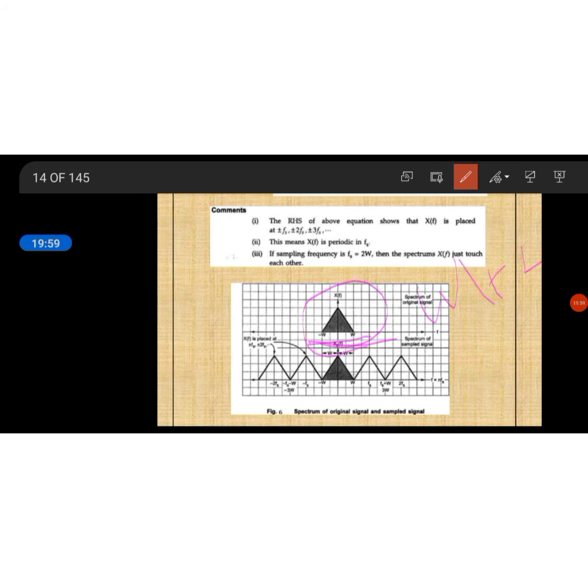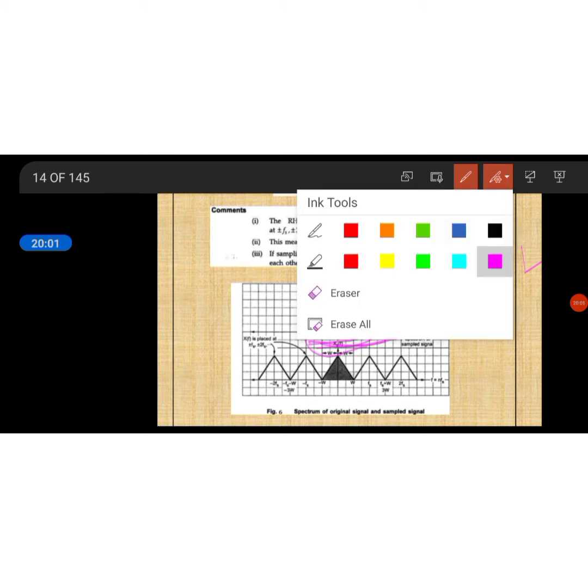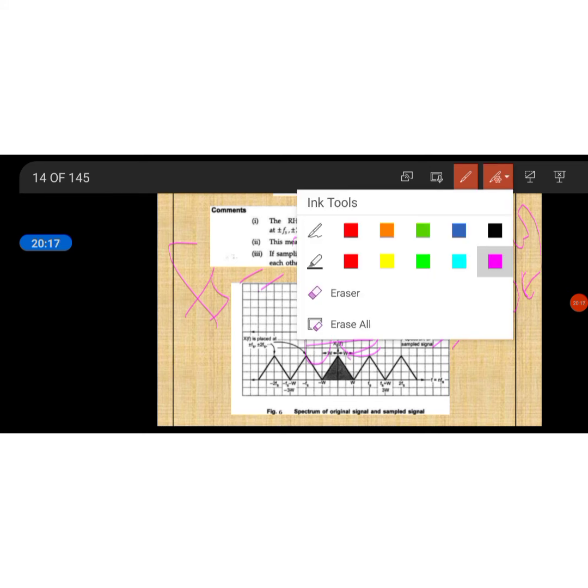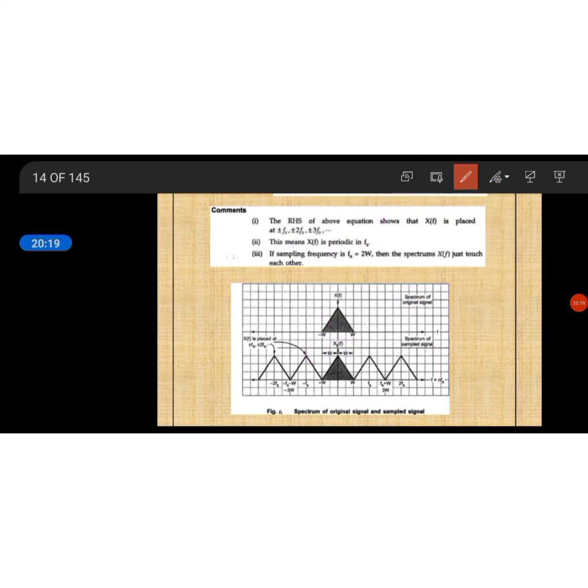This is about the bandwidth; a spectrum has a bandwidth. W is the highest frequency, and minus W is the lowest. Here the sampling frequency we have taken as 2W Hz.